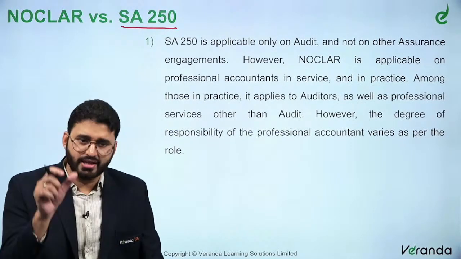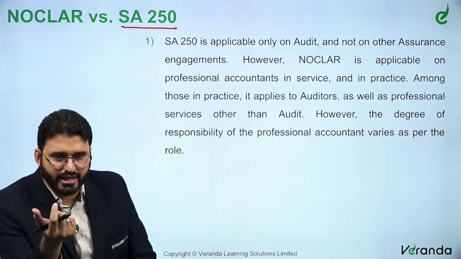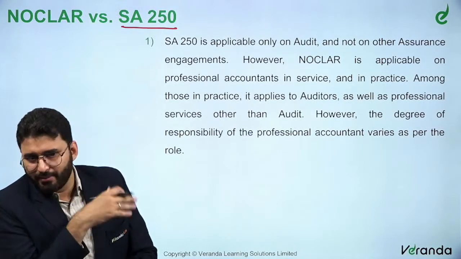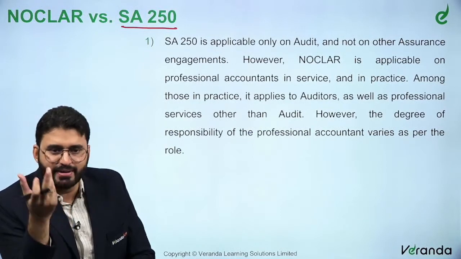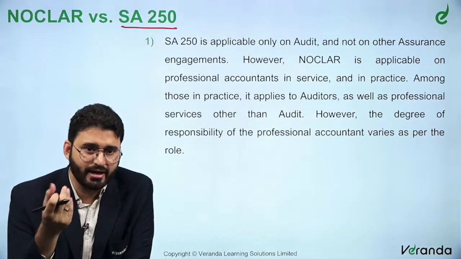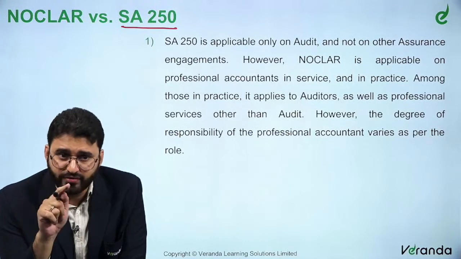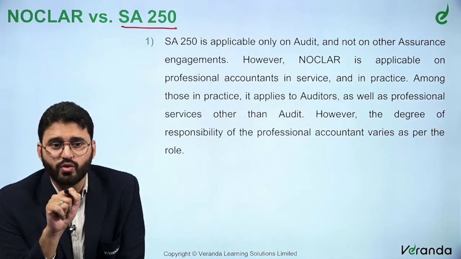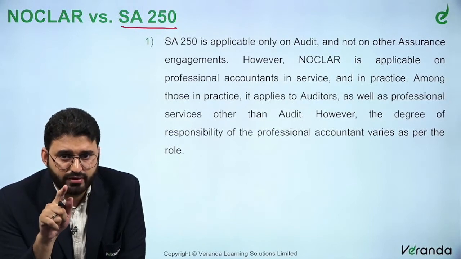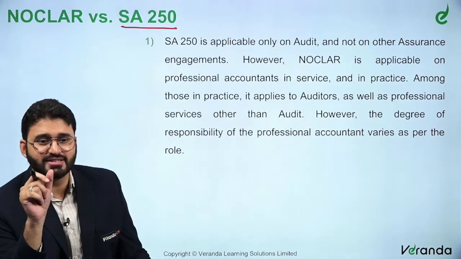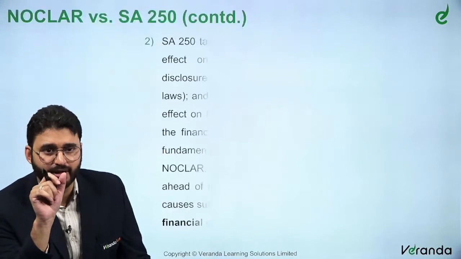Again, it is for assurance engagements, not for all kinds of engagements, but there are multiple types of assurance engagement. Audit is not the only assurance. A review is also an assurance. A limited review is also an assurance engagement, where you give a negative assurance. But SA 250 is not applicable to those review engagements, whereas NOCLAR becomes applicable. However, the degree of responsibility of the professional accountant varies as per the role. So that's one major difference in terms of applicability.